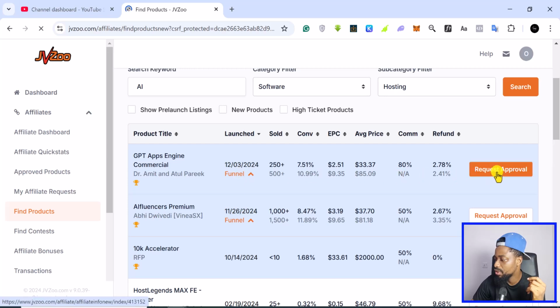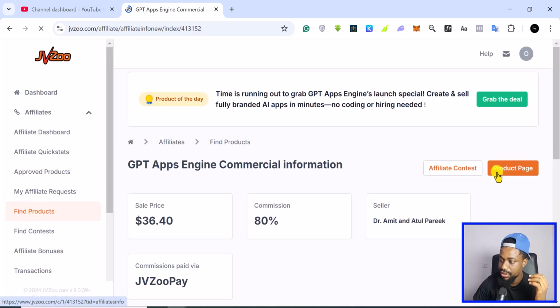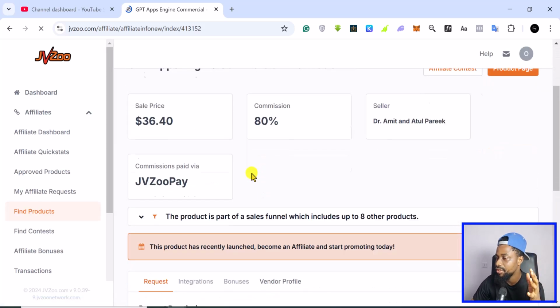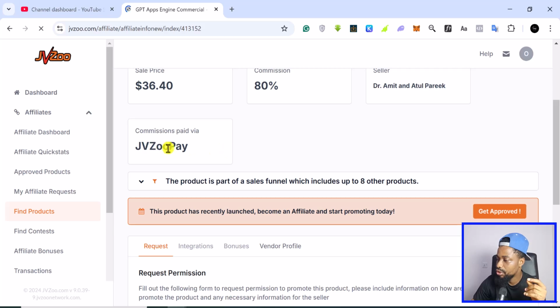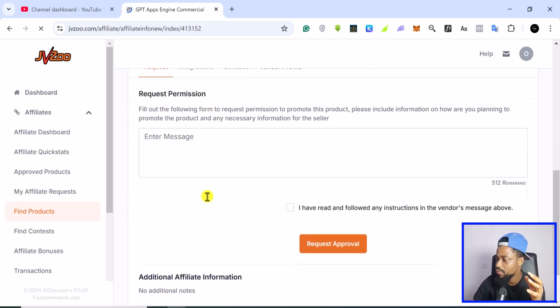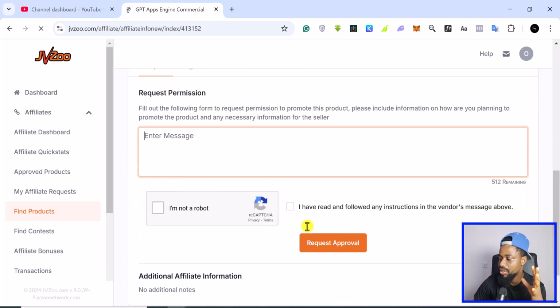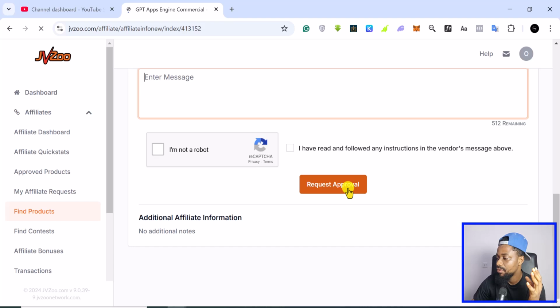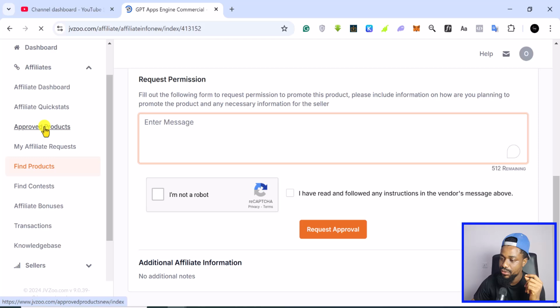You can just come here, click on request approval, and then again you can just request the approval. But now let me show you how to actually get the affiliate link. Again, before then, this is the sales price for this, $36. You earn 80%. This is the seller. They pay you commission through JVZoo Pay, so you need to set up JVZoo Pay. So you just come here, write again what you want to write to make them approve you, and then you click on request approval. So I have some approved products already, so I can find them here.